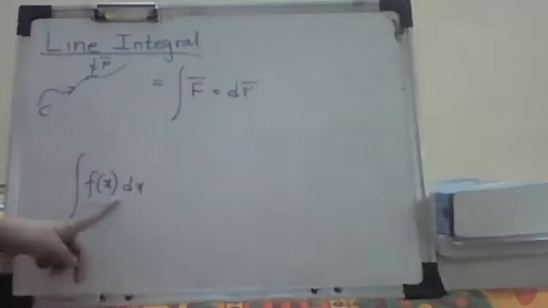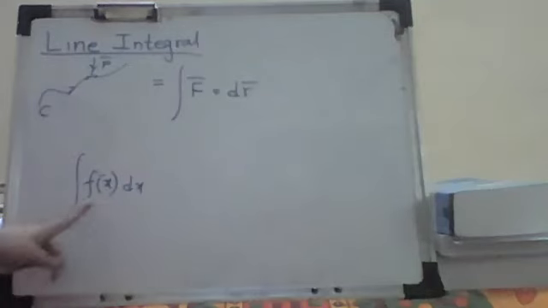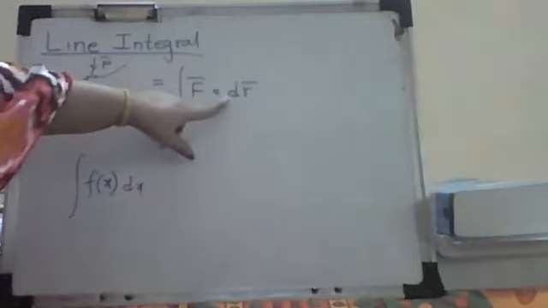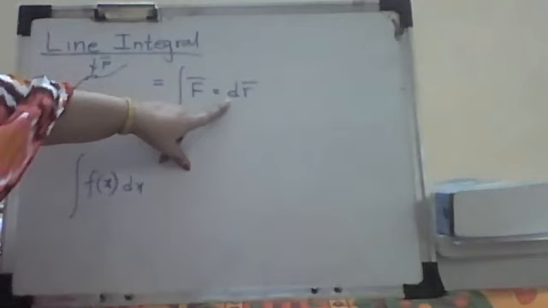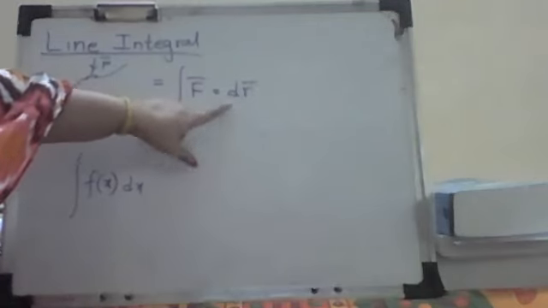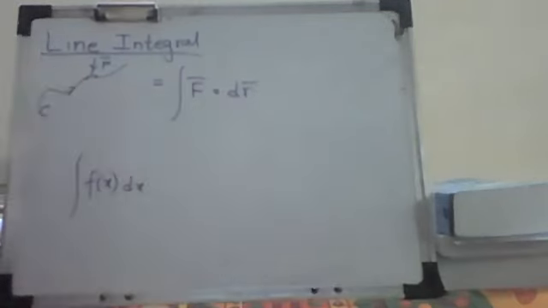So if I have this integration f(x) dx, then it is very easy to talk about. But here I have to talk about all the parameters, correct? Along the x-axis, along the y-axis, along the z-axis, all the three components we have to take care of. So in that case, we are writing this as dr bar. What is dr bar? We have r bar as xi plus yj plus zk.